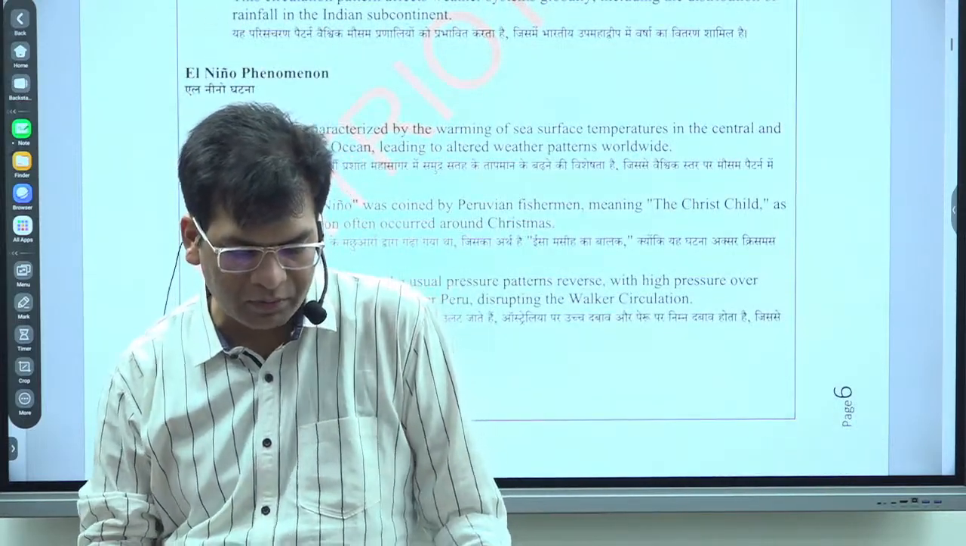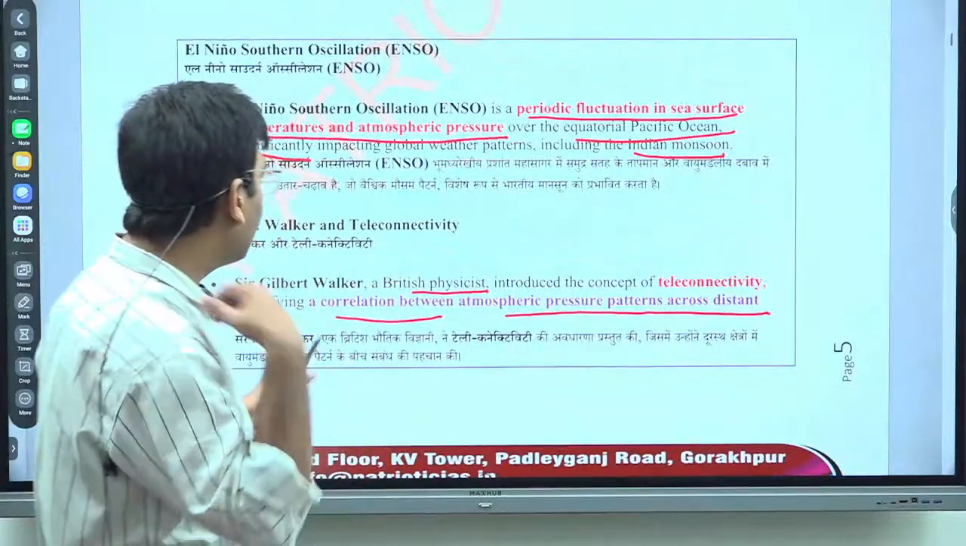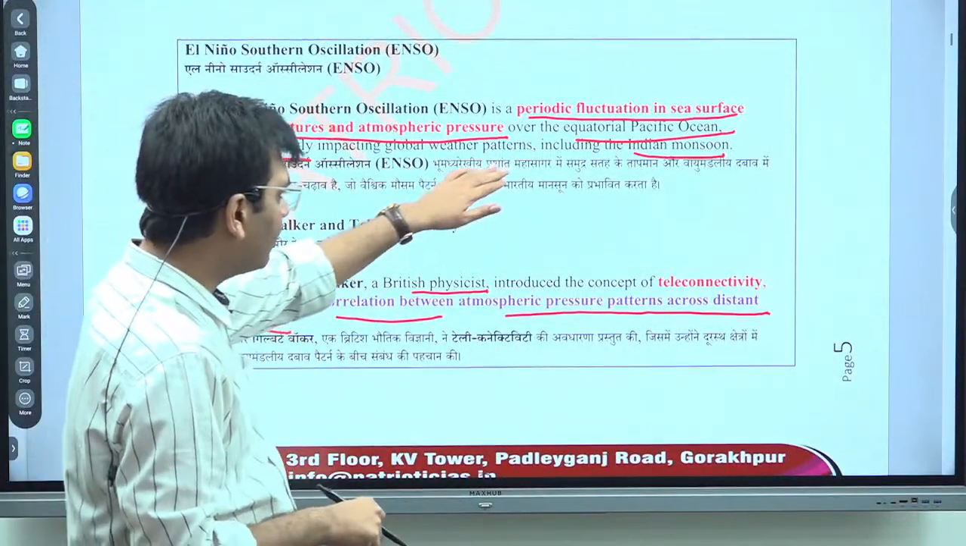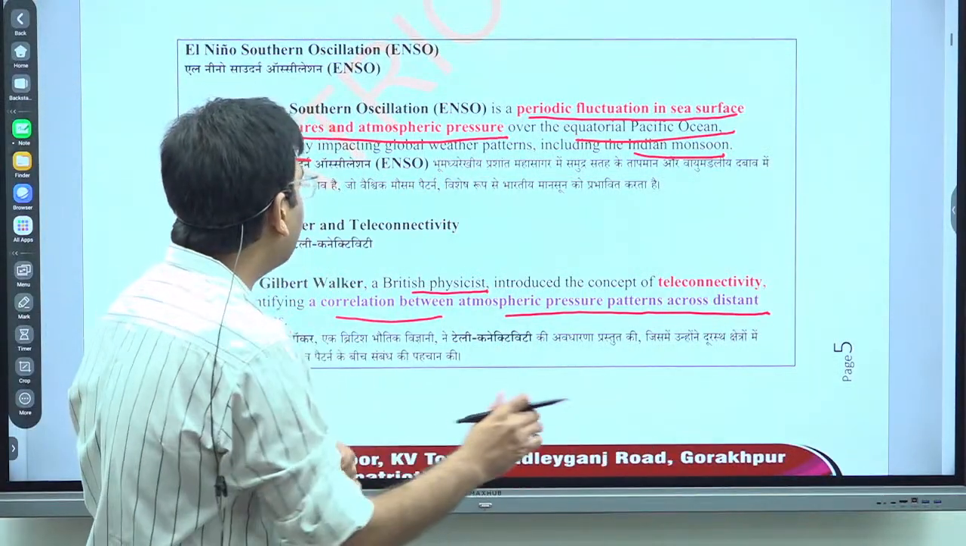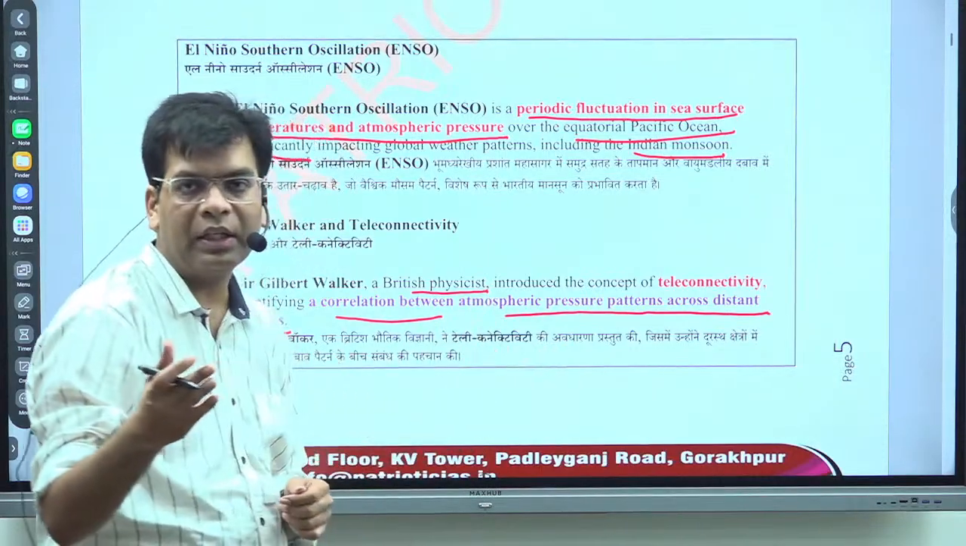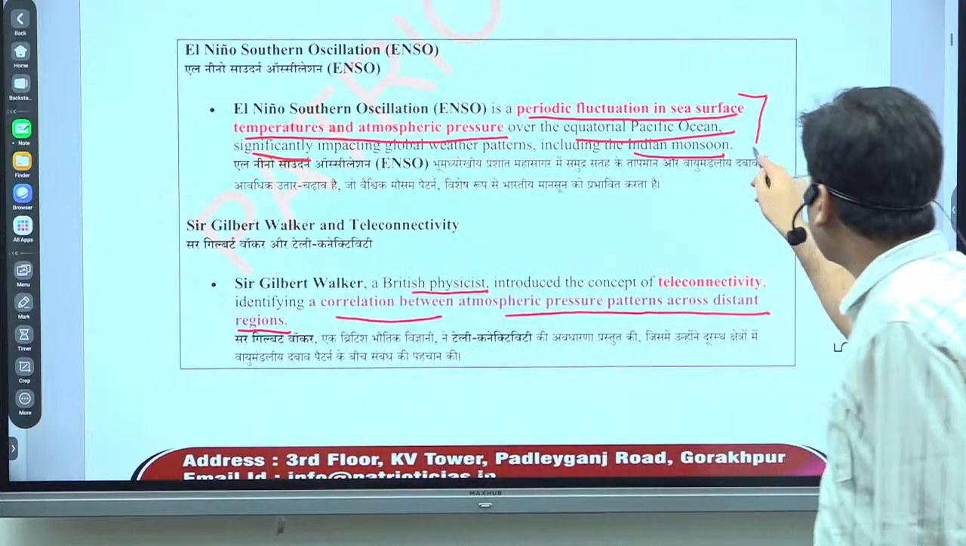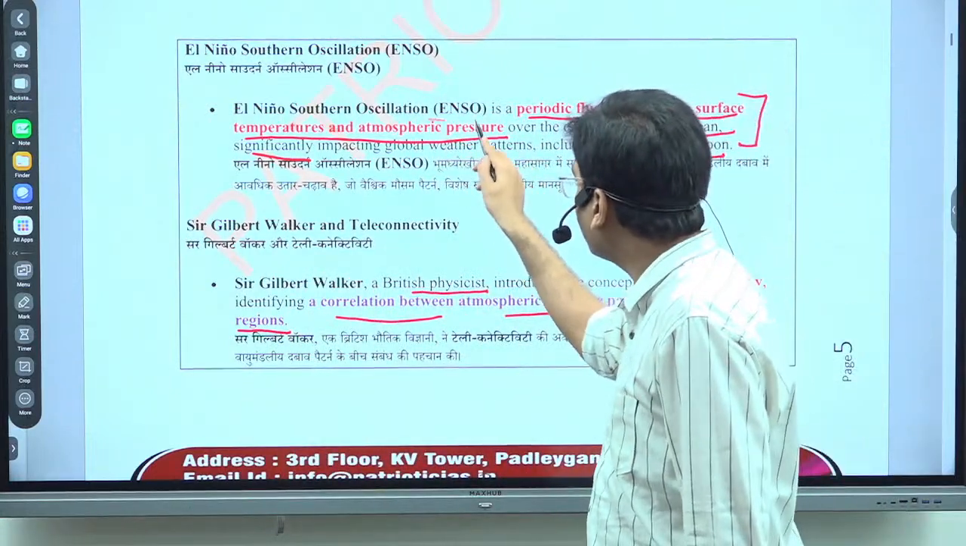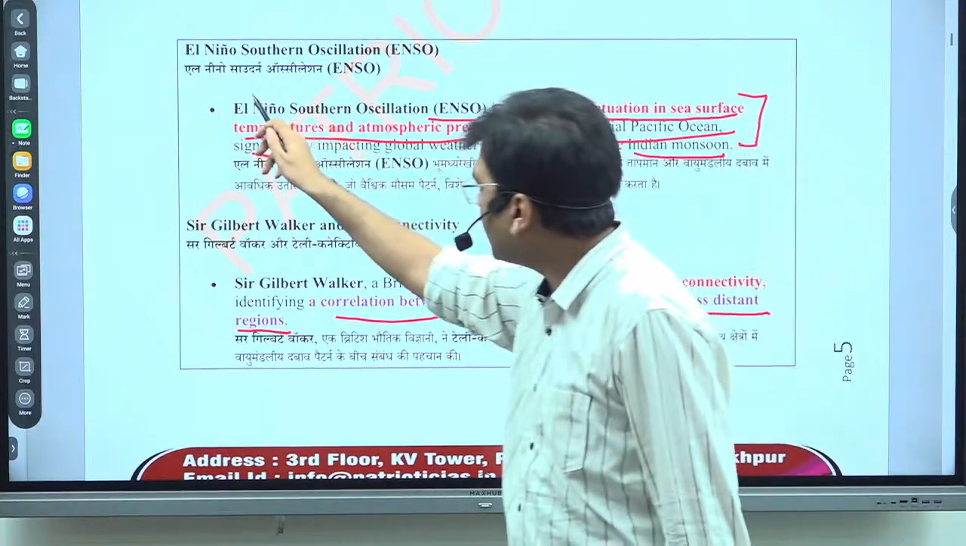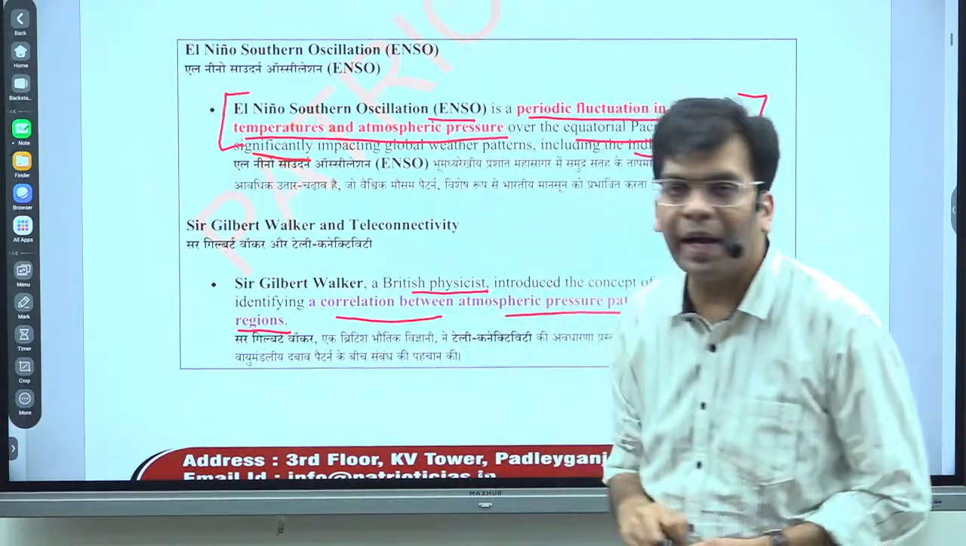So, the ENSO phenomenon. First of all, you should know the definition. ENSO is the periodic fluctuation in the sea surface temperature and atmospheric pressure, particularly in the equatorial Pacific. In the UPSC prelims, they can ask what ENSO is, and you should know the definition to answer.